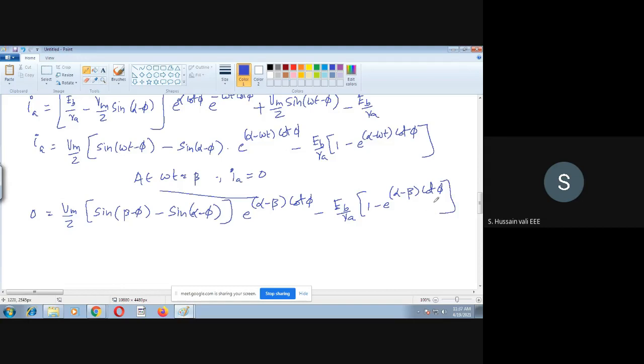Now if you solve this equation, we will find the value of beta. So this is only to find beta. Okay. Now one more thing you must understand. This is the expression we got for IA.